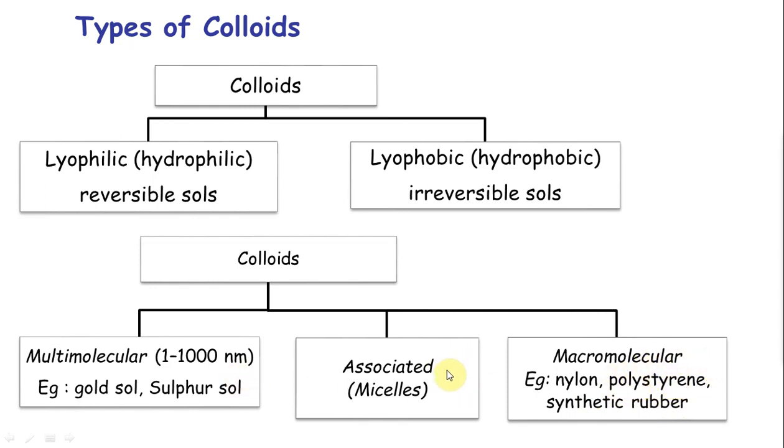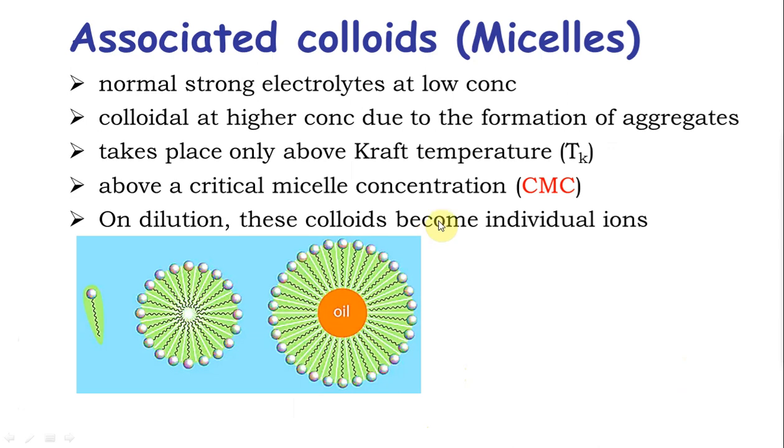Something in between is called an associated colloid. This is the most important one for your syllabus. An associated colloid is also called a micelle. It's something that behaves as a normal strong electrolyte at low concentration. Take an example, let's say sodium chloride. That's not an associated micelle, just for visualization. Take sodium chloride or something like sodium chloride.